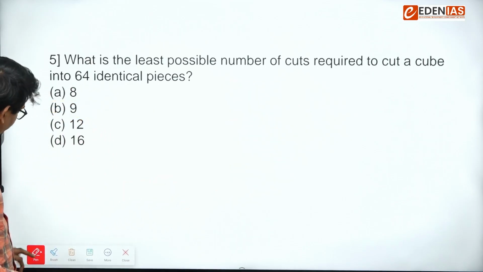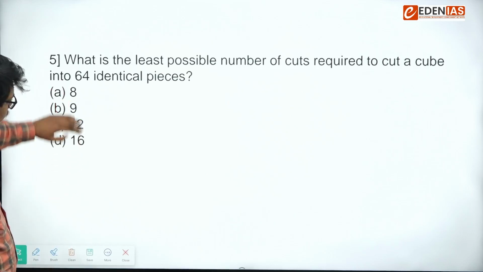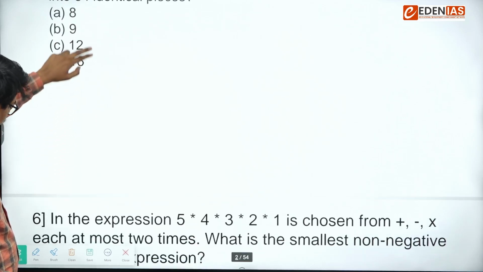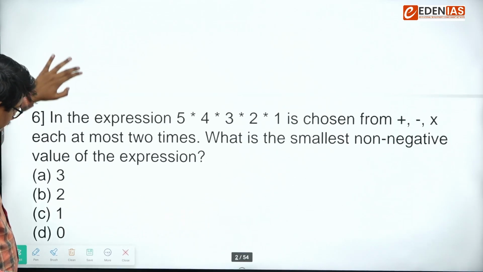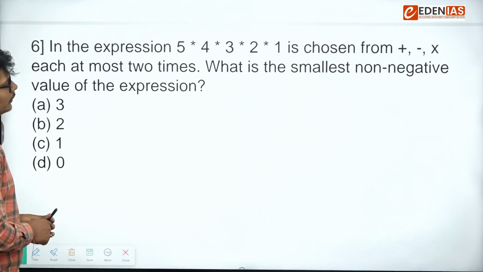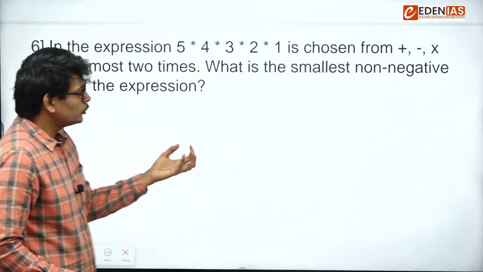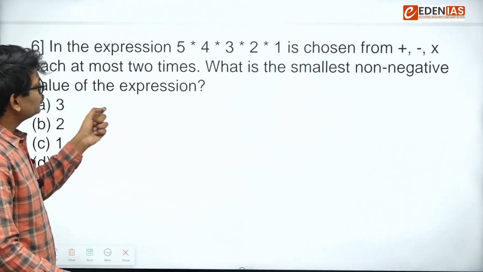Let's go to the next question. The next question says, in the expression 5 * 4 * 3 * 2 * 1, each asterisk is chosen from these 3 symbols, and each at most 2 times.